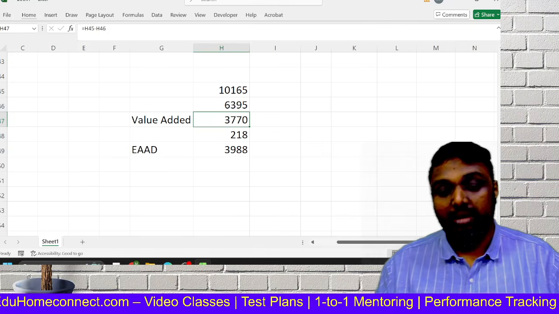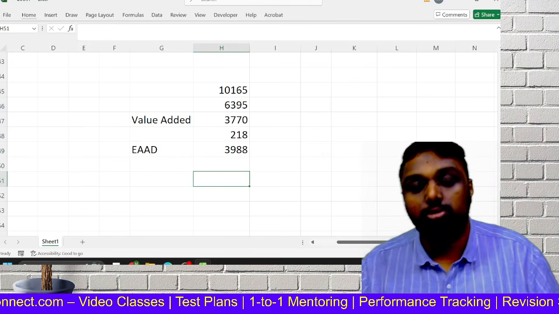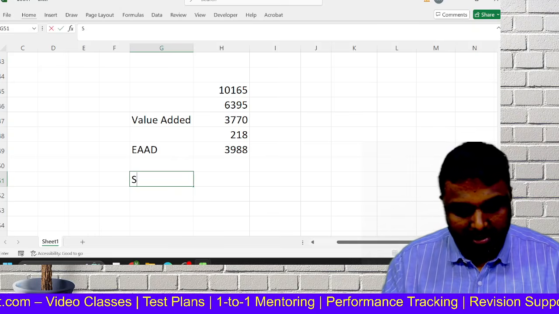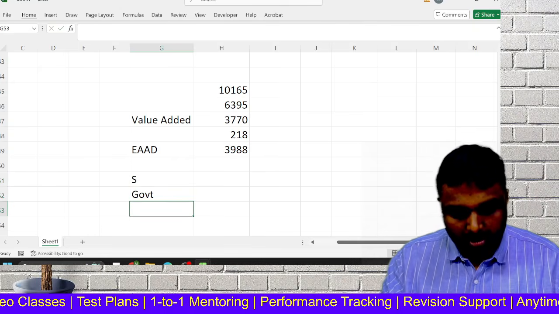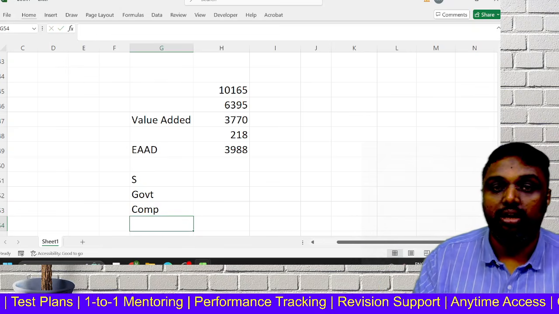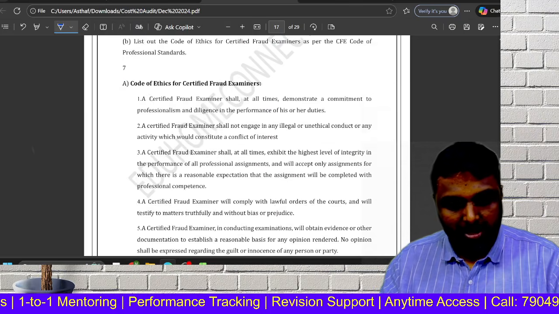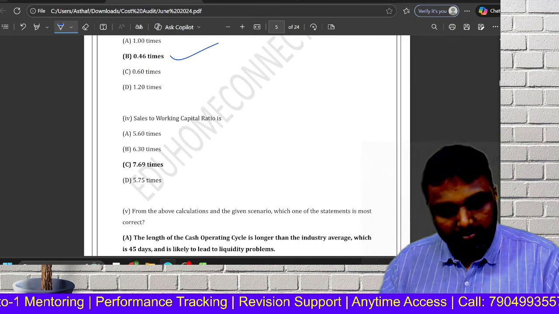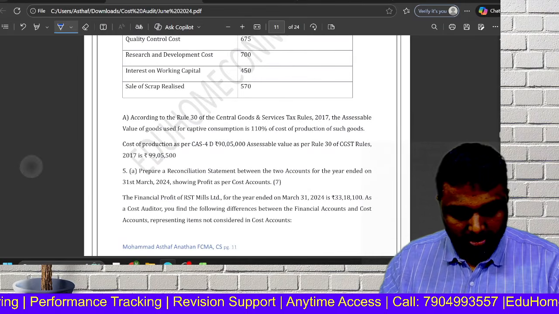My dear friend, sometimes they'll ask earning available for distribution. I'm telling you that also. This earning available for distribution, you have to split it. Salaries, you have to split it. Government as taxes, you have to split it. Companies as retained earnings, which include depreciation, you have to split. Then shareholders as dividend, you have to split it. So that will come down. See, answer is over. Coming next to the question also.